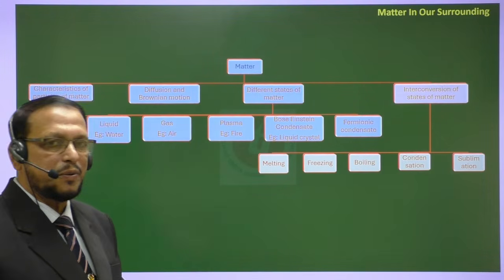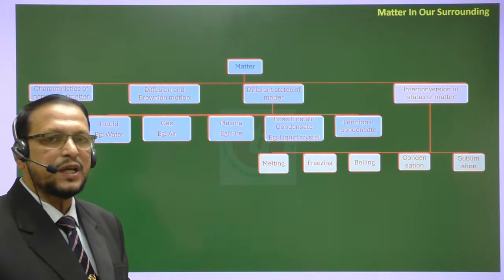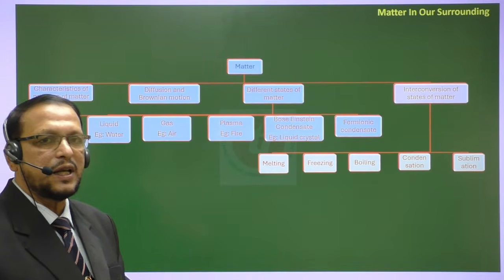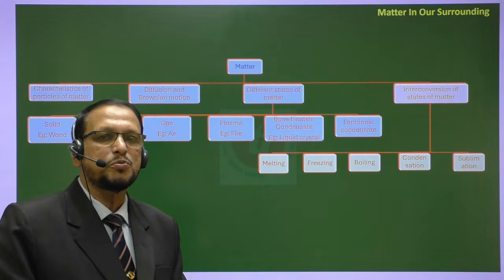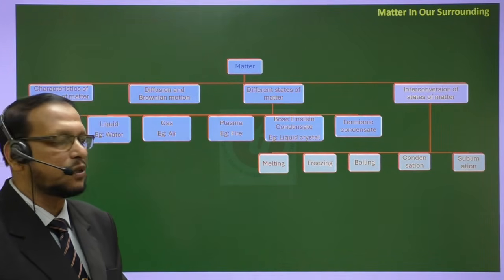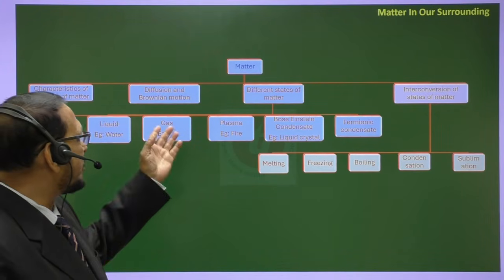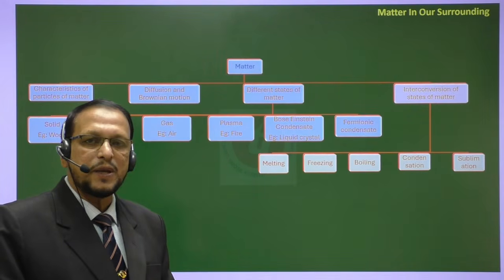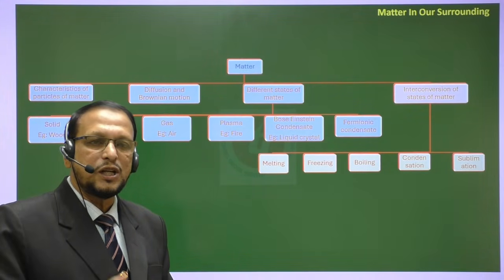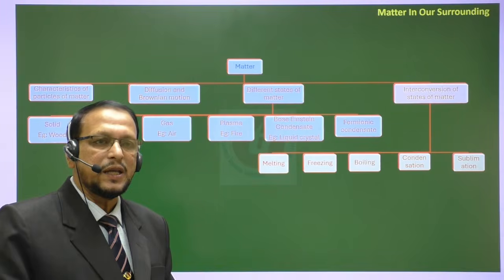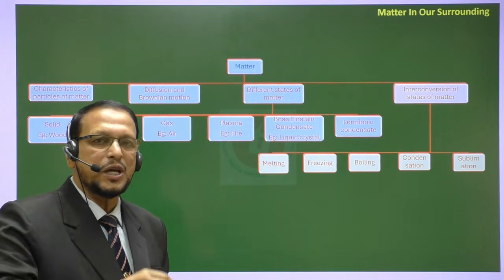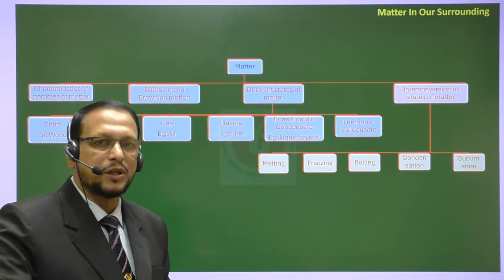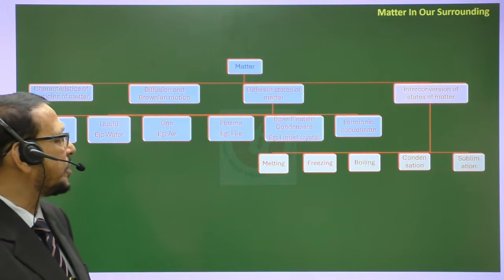I have given another example. If you put ink in a glass of water, the ink distributes uniformly through the water, which means molecules move from higher concentration to lower concentration. Then Brownian movement: liquid molecules are continuously moving. Small light particles of China rose, the pollen grains, will keep coming up and down. That means liquid molecules are continuously moving. That is Brownian movement.